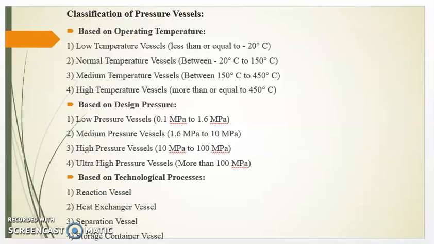Fifth, based on design of pressure, low pressure vessels, 0.1 megapascal to 1.6 megapascal. Second, medium pressure vessels, 1.6 megapascal to 10 megapascal. Third, high pressure vessels, 10 megapascal to 100 megapascal. Fourth, ultra high pressure vessels, more than 100 megapascal. Sixth, based on technological processes, reaction vessel, heat exchanger vessel, separation vessel, and storage container vessel.